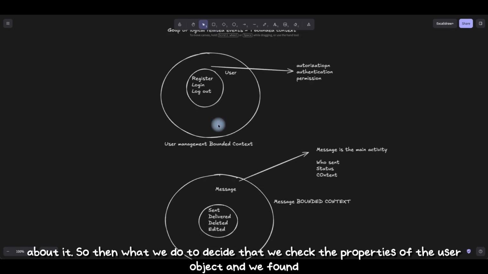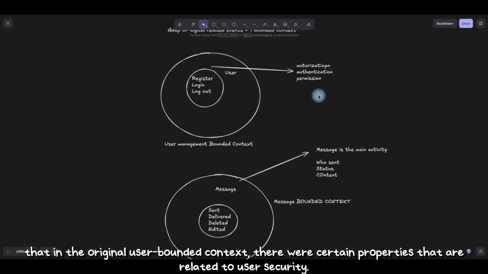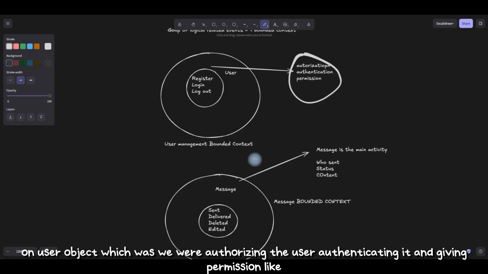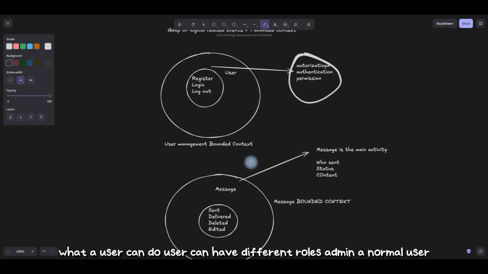To decide that, we check the properties of the user object, and we found that in the original user bounded context there were certain properties related to user security, right? Those were the activities happening on the user object: authorizing the user, authenticating it, and giving permission, like what a user can do.